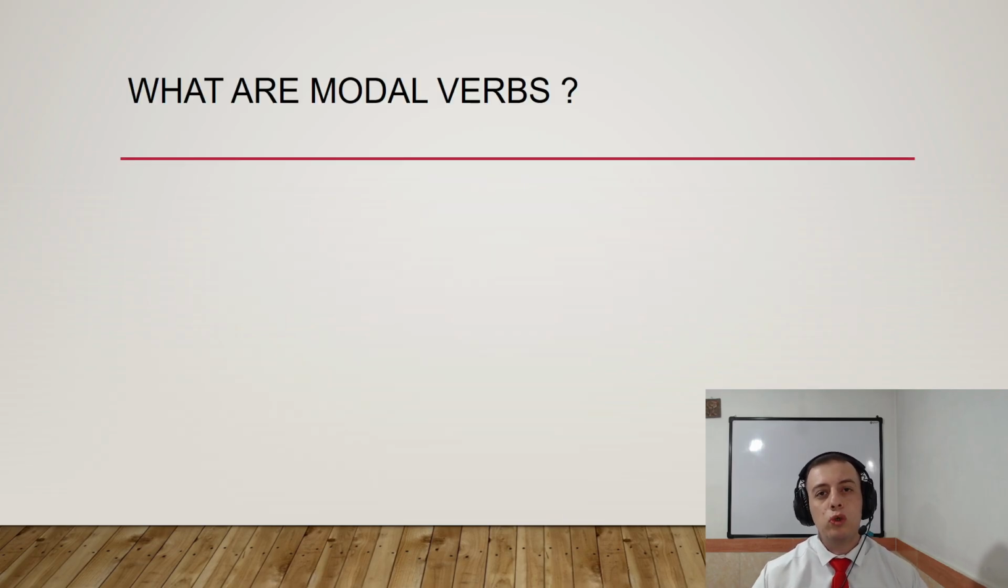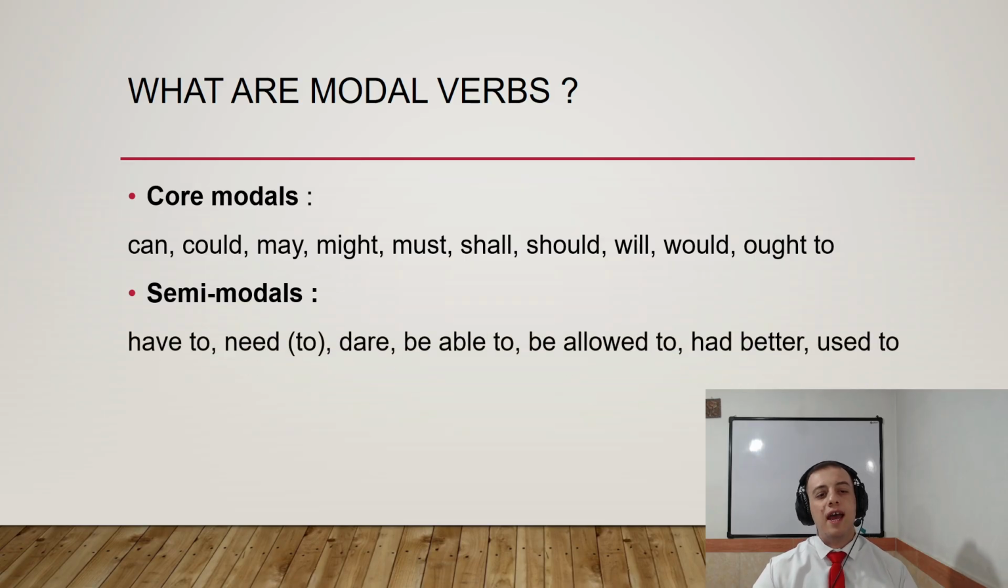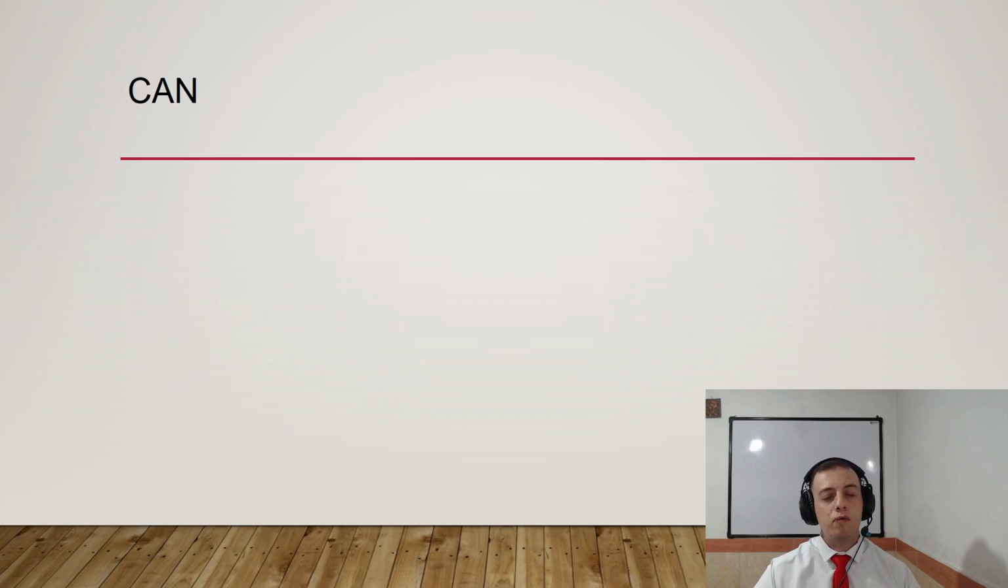So, what are modal verbs? We have two kinds of modal verbs. Core modals like can, could, may, might, must, shall, need, will, would, ought to. Okay? And also we have semi-modals. They are have to, need to, dare, be able to, be allowed to, had better, and used to. Actually, I have already posted videos about used to and had better, but in this video, we are going to talk about them again. Alright, so let's start with can.